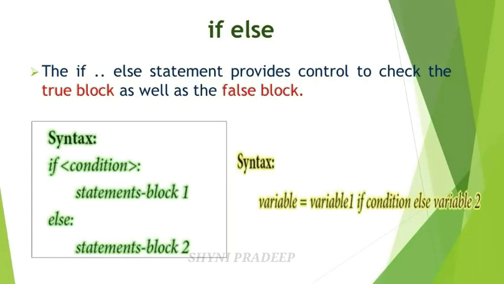It has two blocks. What are they? True block and false block, which means it provides two possibilities, and the condition determines which block is to be executed. If the given condition is true, then block 1 statements will be executed. If the condition is false, then block 2 statements will be executed. A simple if statement has block 1 statements only, the true block only. But if else statements have block 1 and block 2 statements, which means they have the true block as well as the false block.